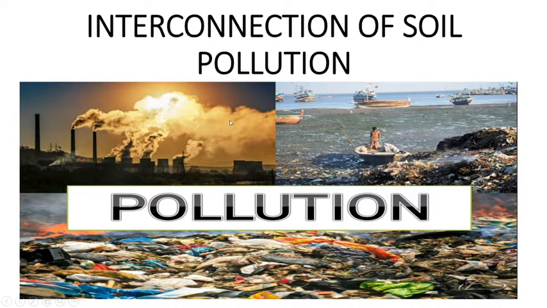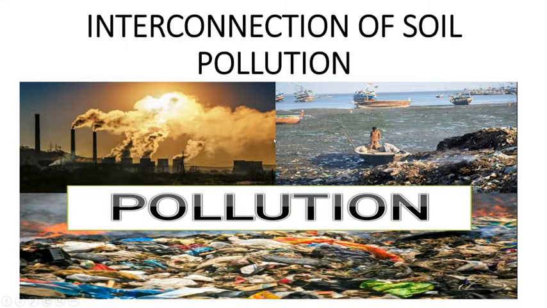Harmful gases mixing up with the air, coming with the rain, getting mixed up with the water, then come and get mixed up with the composition of the soil, contaminate the soil and pollute the soil. Again from here it goes to the air, spoils the air. So the cycle continues. So all of them are interlinked to one another. So if we want to control one, we have to control all three together.